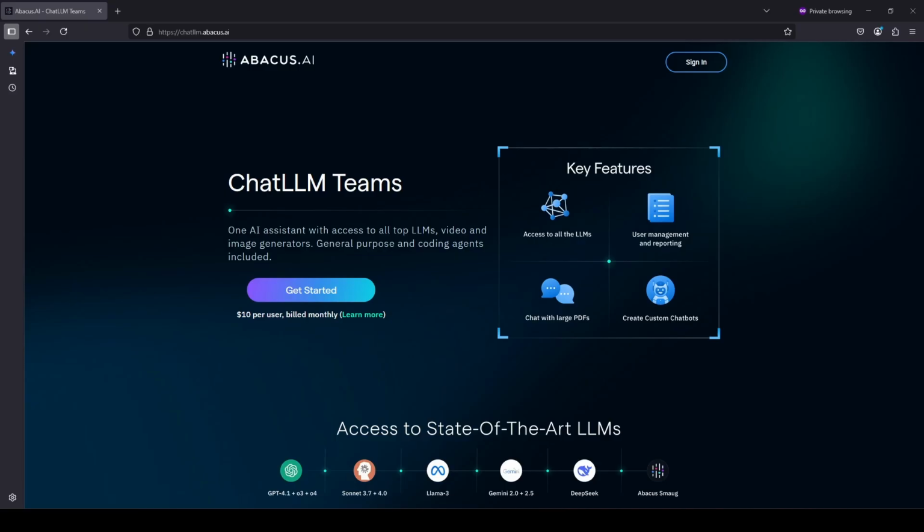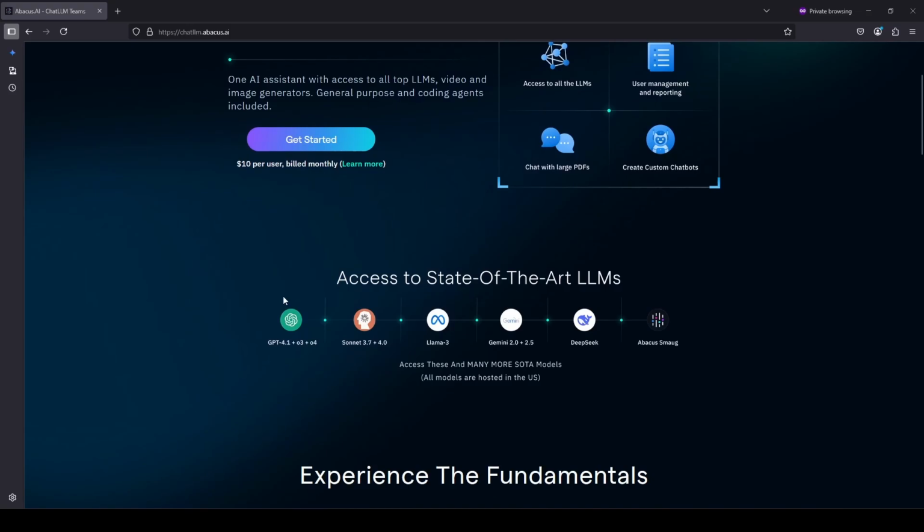What is ChatLLM by Abacus AI? Well, it is essentially a way to get access to leading large language models all in the same account in one place for $10 a month. They do have an upgraded tier where you get access to some other features, which I'll tell you about in a little bit when we get there. But as of now, of course, they have GPT, they got Claude, they got some Llama, Gemini stuff. I'll go through the actual list of models. I think there's like 22 available right now, so I'm not really going to focus on this. But you do have a lot of the major players: ChatGPT, Claude, Gemini, DeepSeek, etc.